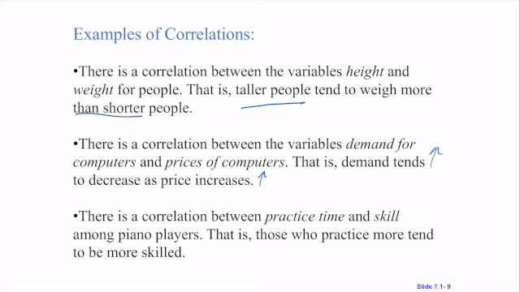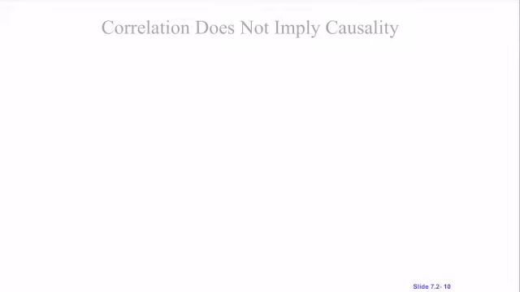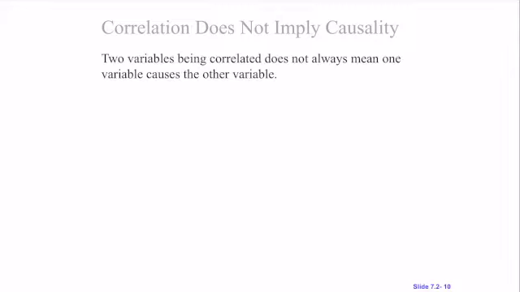There's also correlation between practice time and skill among piano players. That is, those who practice more tend to be more skilled, and this makes sense, right? Those who study more tend to do better on exams. So those are examples of correlation.